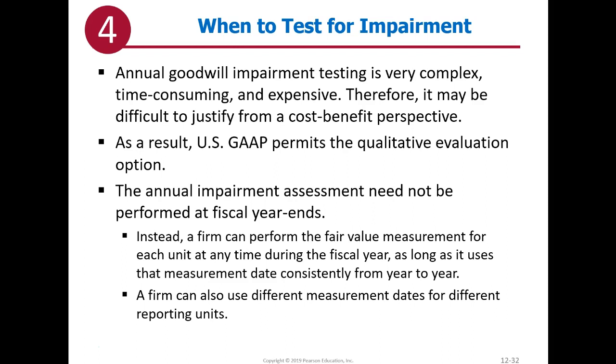It's possible that the annual impairment assessment is performed differently than at year-end, so you don't have to do it right at year-end. You can perform the fair value measurement for each unit at any time during the fiscal year, as long as it uses that measurement date consistently from year to year. A firm can also use different measurement dates for different reporting units.